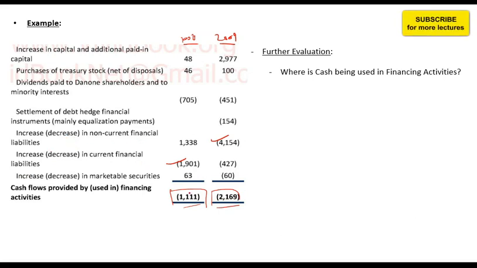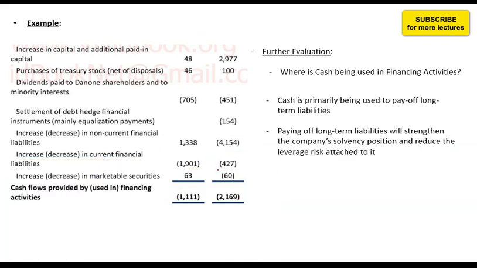That means in 2008 the major outflow was a result of paying off your current liabilities, and in 2009 the major outflow was a result of paying off your long-term liabilities. So again, these outflows are just a result of paying off liabilities. So again, not a problem. This seems good, and the company's cash flow statement looks strong. Cash is primarily being used to pay off long-term liabilities. Paying off long-term liabilities will strengthen the company's solvency position and reduce the leverage risk attached to it.